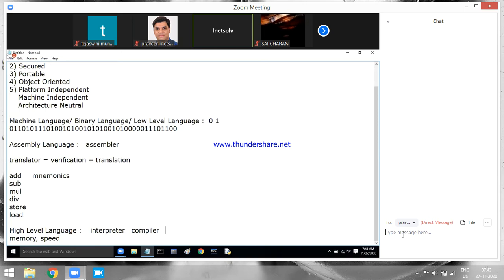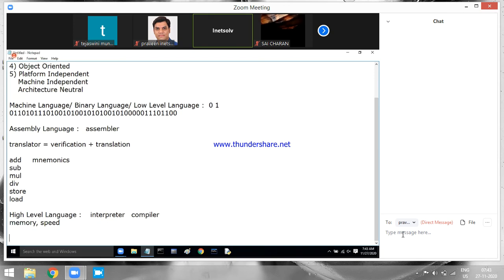Am I clear here? People have earlier developed applications using machine language. They felt it was difficult, so they migrated to assembly language. That also they felt difficult. Now we are using high-level languages. Is the story clear? Machine language, assembly, and high-level languages. Now, if you are writing a program in C language, you have to save that file in your system or not?